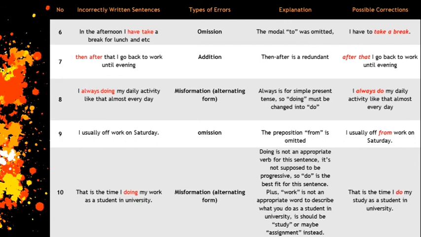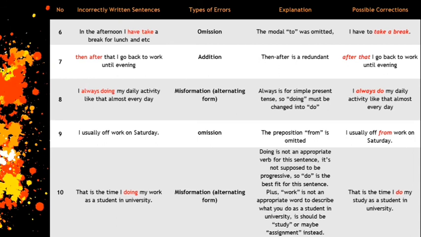In the seventh sentence, she said, "I usually off work on Saturday." The type of error is omission because the preposition from is omitted. And the correct sentence should be, "I usually off from work on Saturday."